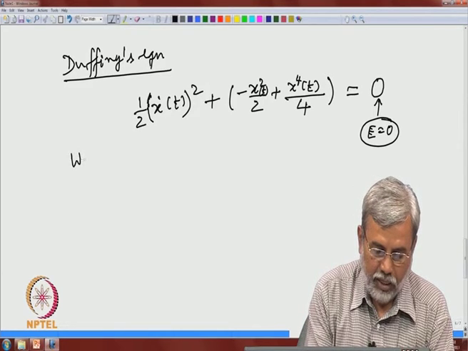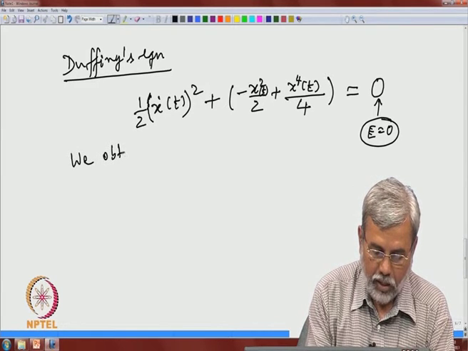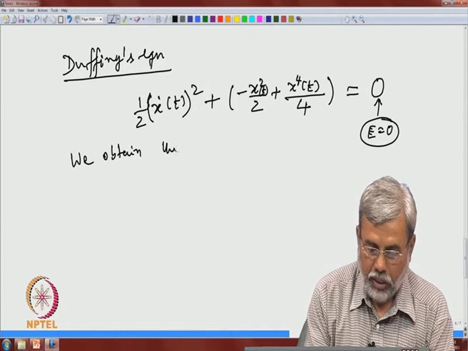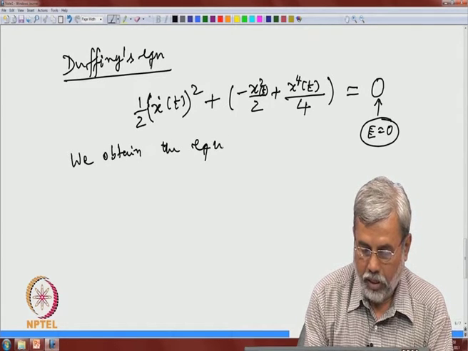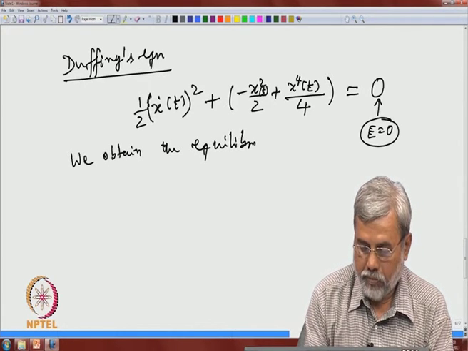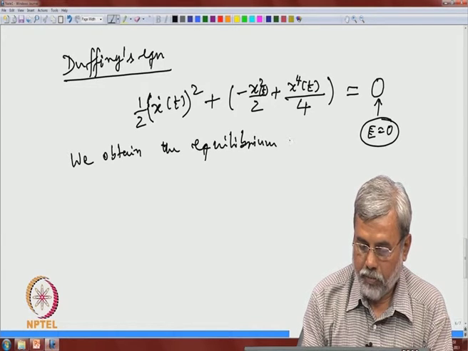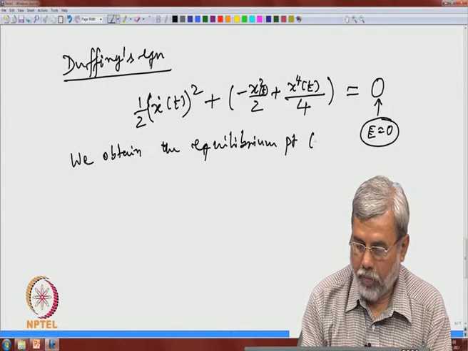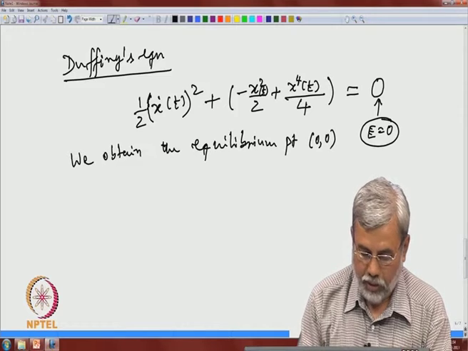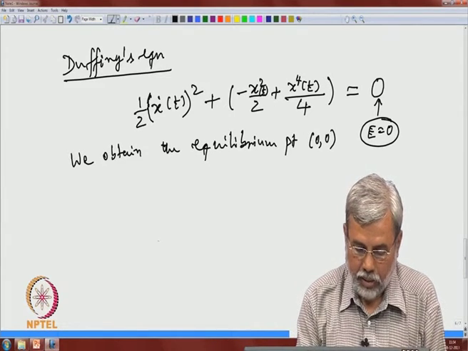So, first we obtain the equilibrium point 0, 0. Let me just draw that.